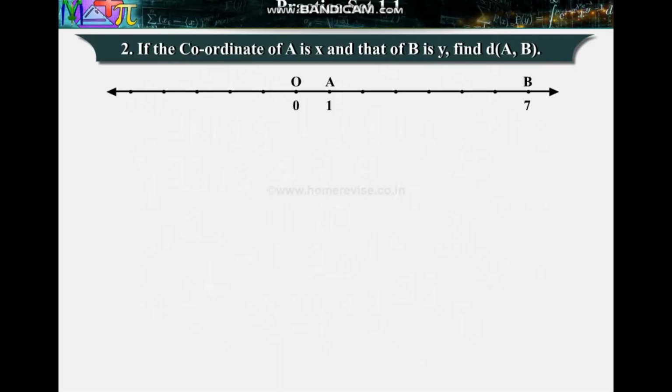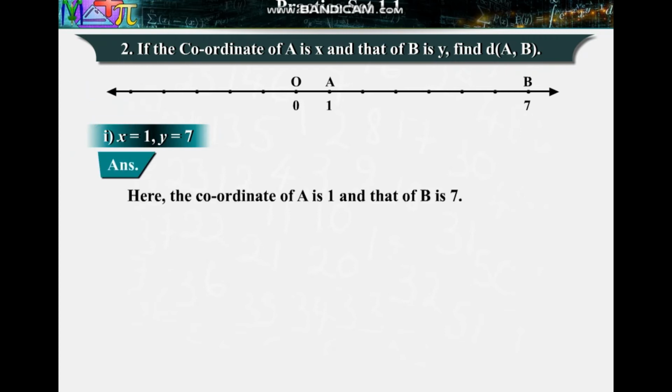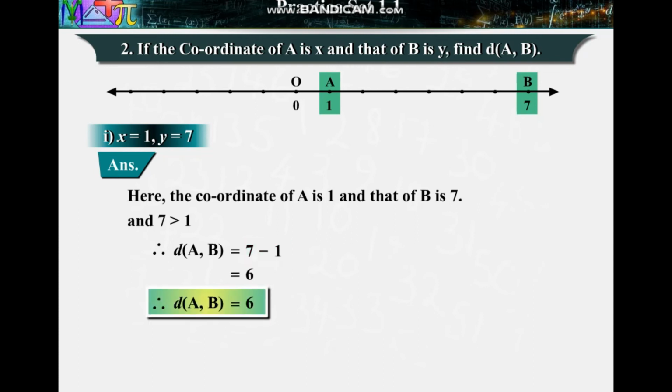Two. If the coordinate of A is x and that of B is y, find the distance of A and B. 1. X is equal to 1, y is equal to 7. Answer: here the coordinate of A is 1 and that of B is 7. 7 is greater than 1. Therefore, distance between points A and B is equal to 7 minus 1, which is equal to 6. Therefore, distance between A and B is equal to 6.